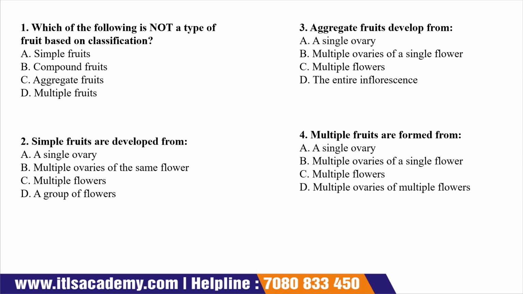The second question is, simple fruits are developed from a single ovary, multiple ovaries, multiple flowers, or a group of flowers. Aggregate fruits are developed from a single ovary, multiple ovaries of a single flower, multiple flowers, or an entire inflorescence. And the fourth one is, multiple fruits are developed from a single ovary, multiple ovaries, multiple flowers, or an entire inflorescence.